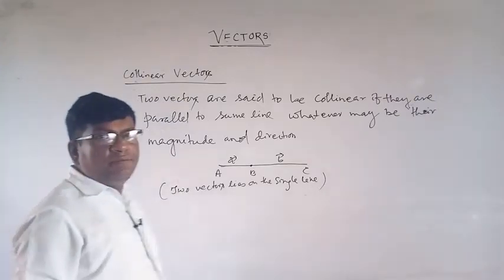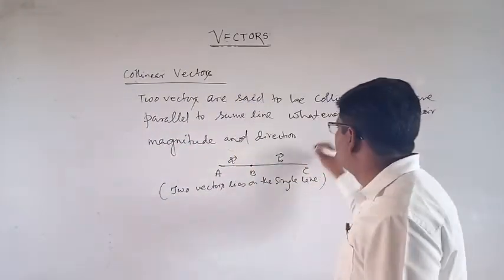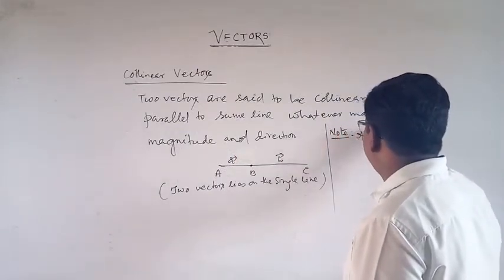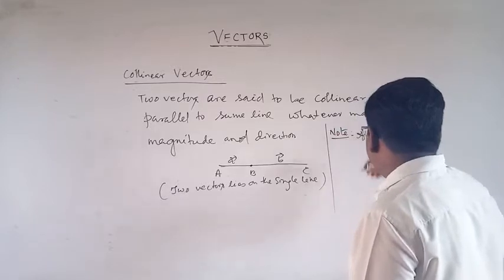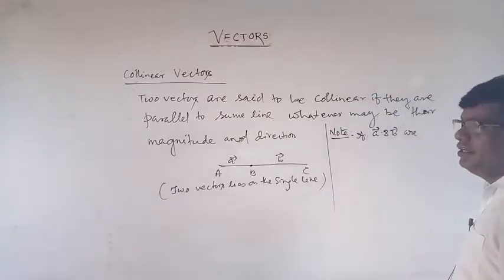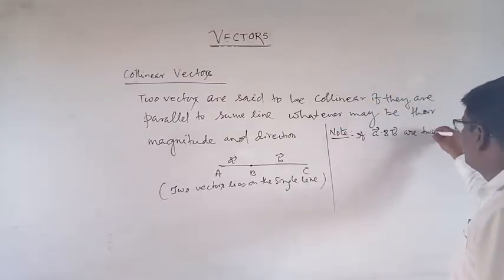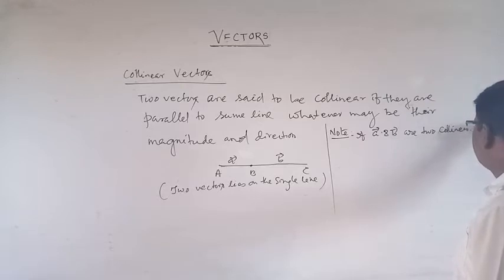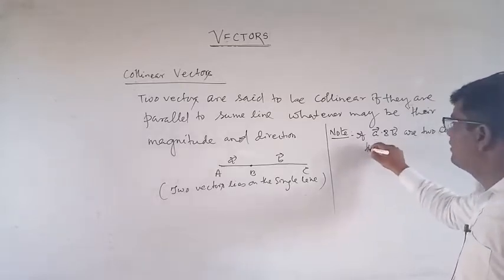Note: if A and B are two collinear vectors, then